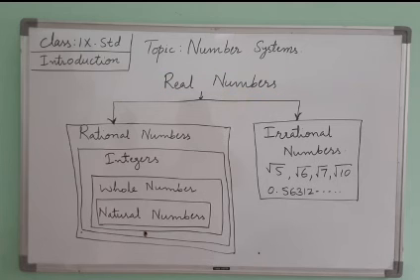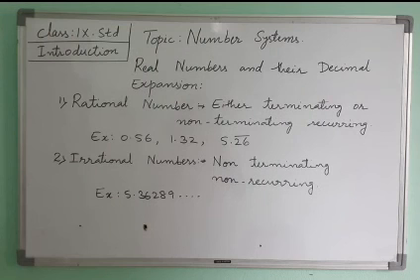Next point. Here, about rational numbers, it is given that they are either terminating or non-terminating recurring. If a number is given in fraction form, we can get the decimal value for that. If we divide, suppose you have the number 1 by 5, dividing 1 by 5 we get a decimal expansion.